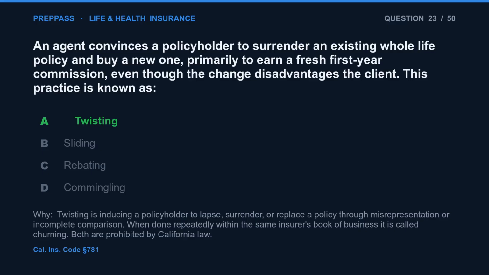The correct answer is A. Twisting is inducing a policyholder to lapse, surrender, or replace a policy through misrepresentation or incomplete comparison. When done repeatedly within the same insurer's book of business, it is called churning. Both are prohibited by California law.